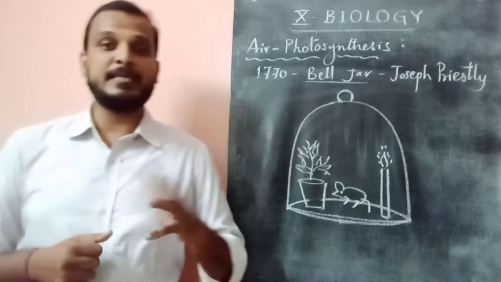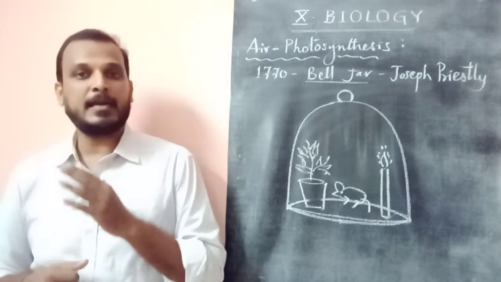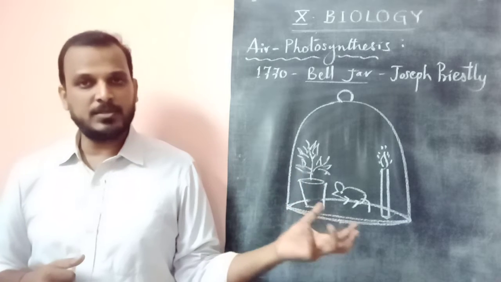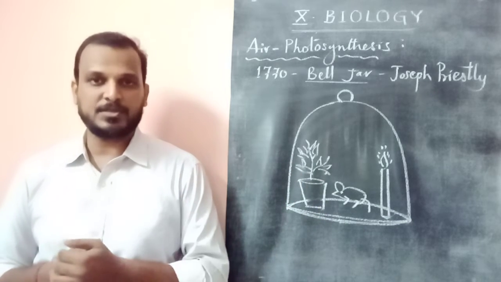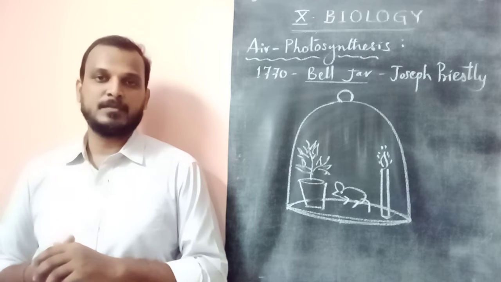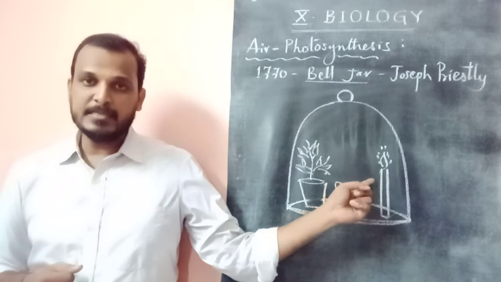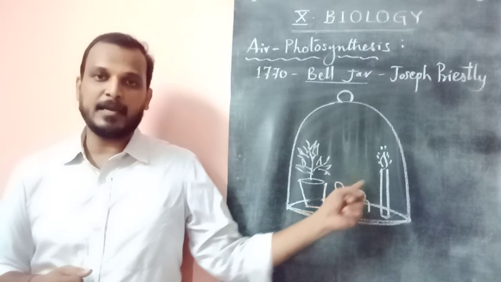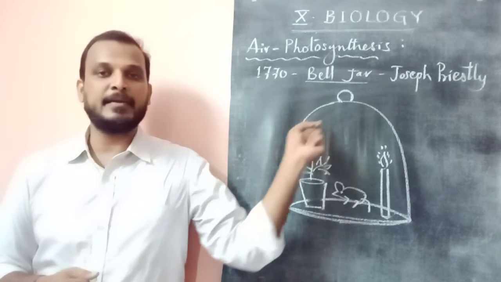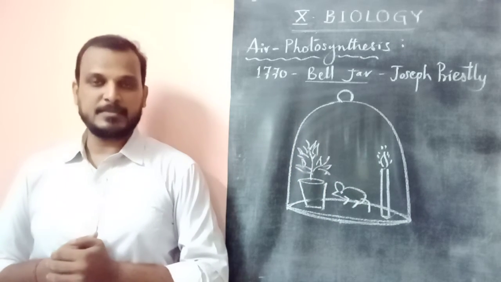But here the result is different. The candle continues to burn and the rat continues to be active without any suffocation, no breathing problem. Then he came to a conclusion that the material needed for the candle to burn and the rat to breathe is supplied by the plant kept inside.